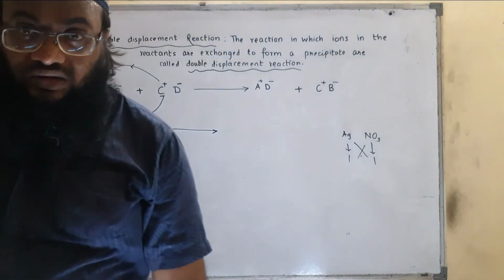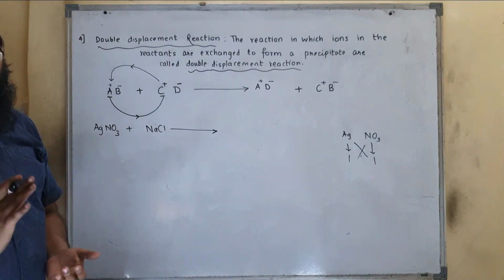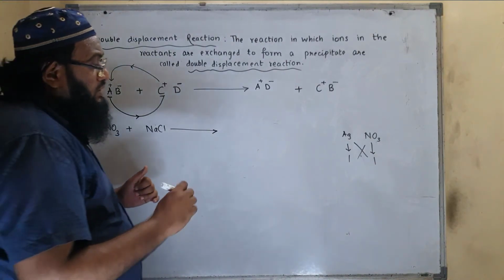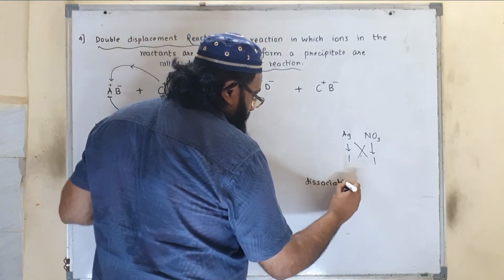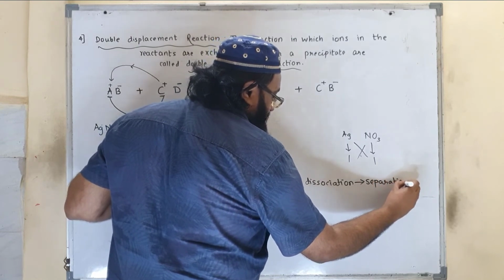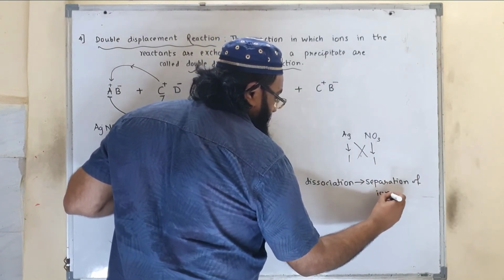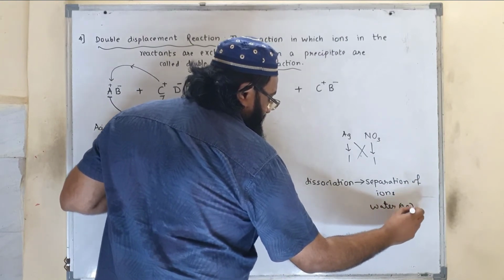AgNO3 will undergo dissociation. What is the meaning of dissociation? Dissociation is nothing but separation of ions, and separation of ions takes place only in the presence of water, I mean aqueous medium.